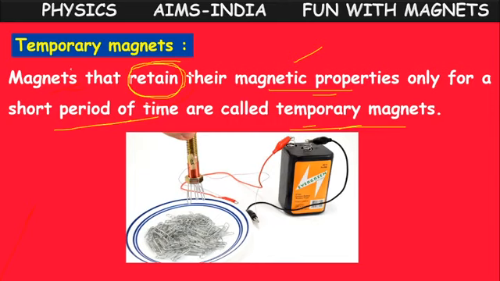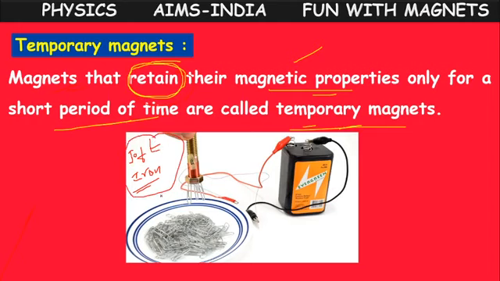Why? Because this bolt is made up of a material like soft iron, not plain iron. Soft iron is an alloy, a mixture, where iron is combined with some materials and made into a new kind of material. This soft iron acts like a temporary magnet.